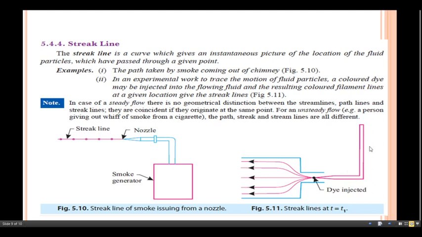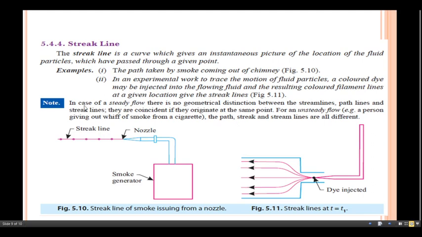Another experiment is in front of you, where the experimental work is to trace the motion of fluid particles. For that, a color dye may be injected into the flowing fluid, and then the resulting colored filament lines at a given location give the streak lines.